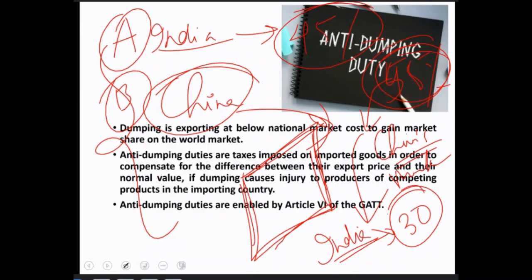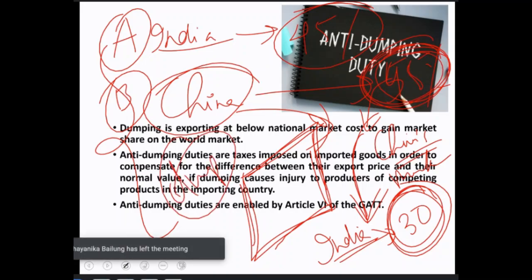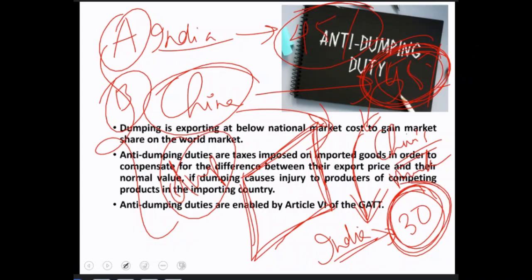So this is the condition where, although the price in their own market is higher, the country is selling at a lesser price as an export. That means the particular product has a very high rate in their own market, but they dump that product in other countries' markets at a lower price. This is called dumping. I hope you're getting the idea: they have a high value of that product in their own market, but they dump it at a lower price in the other markets.